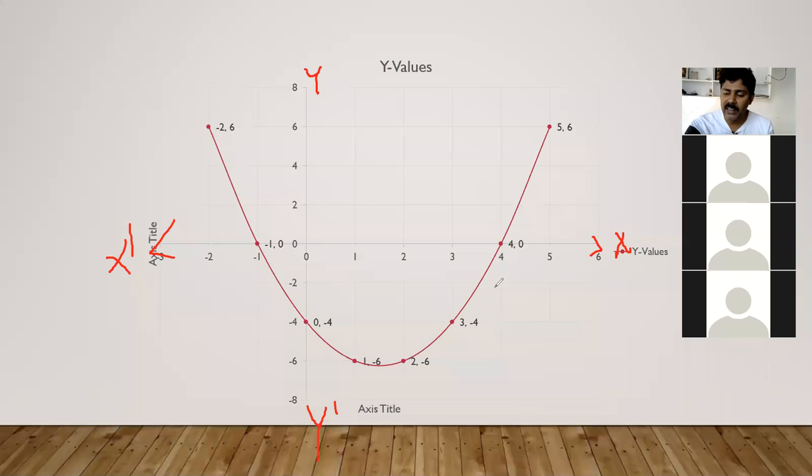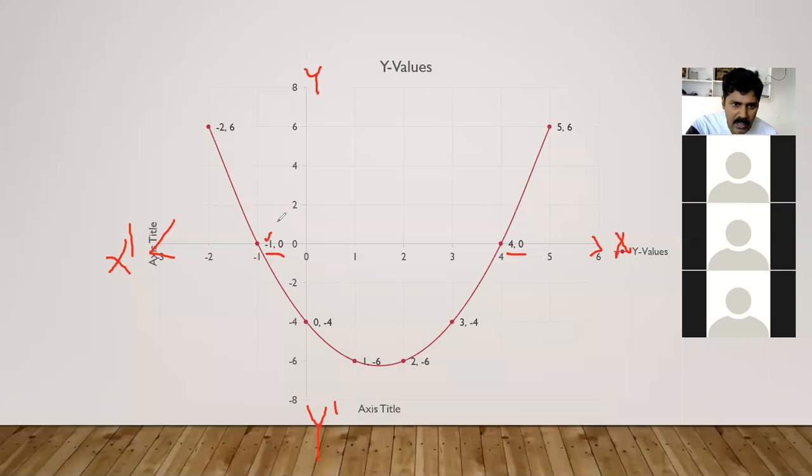And finally, on the back side of the paper, you have to write: the curve x square minus 3x minus 4, or x square minus 2x plus 5, whatever curve you have taken, intersects the x-axis at -1, 0 and 4, 0. I'm repeating, the curve meets the x-axis at -1, 0 and 4, 0.